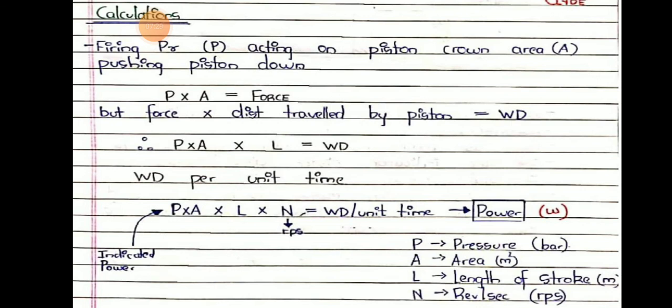Work done per unit time is known as power. So P into A into L into N equals work done per unit time. Here P equals pressure, expressed in bar, A equals area in meter square, L equals length of stroke in meter, and N means revolution, that is RPM, revolution per second.